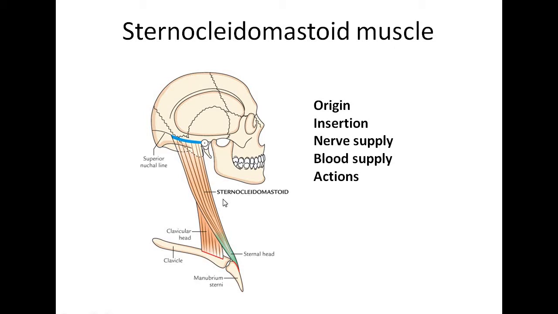One important point to consider here is that in between the sternal head and the clavicular head, a small fossa or a small gap is present. This is called the lesser supraclavicular fossa. The lesser supraclavicular fossa is located in between the two heads of the sternocleidomastoid muscle, which contains the terminal part of the internal jugular vein.